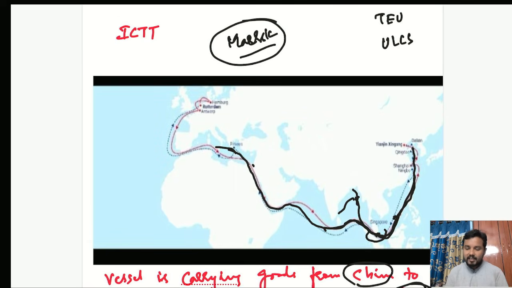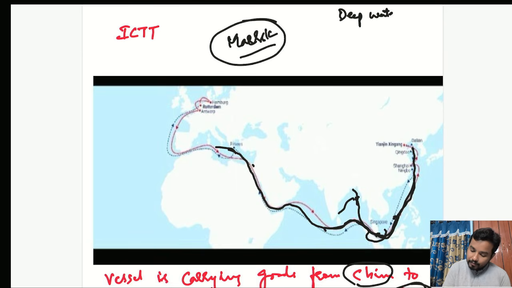There are many challenges, frankly speaking, but I will highlight only the major things. The first one was, for an ultra large container ship to dock, a deep water draft is required. There is a technical term called deep water draft, or I can also say deep water depth. See, imagine a ship having a huge quantity of goods.